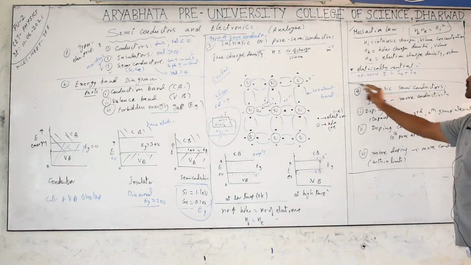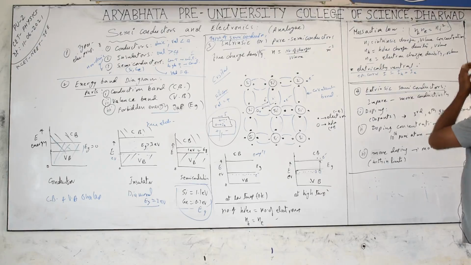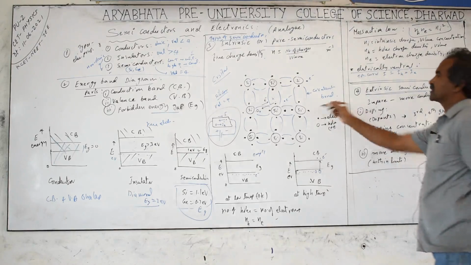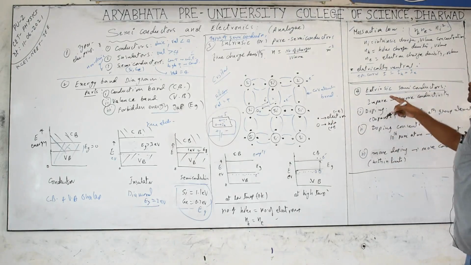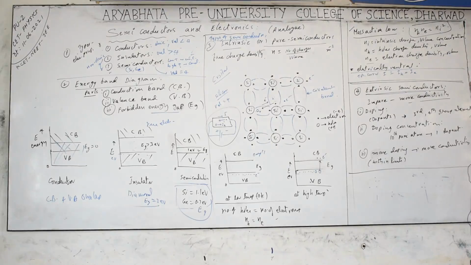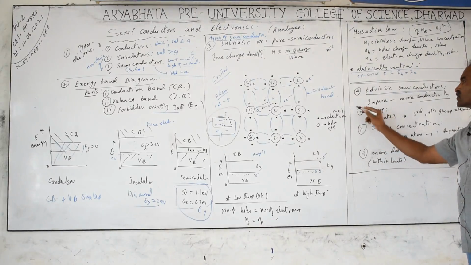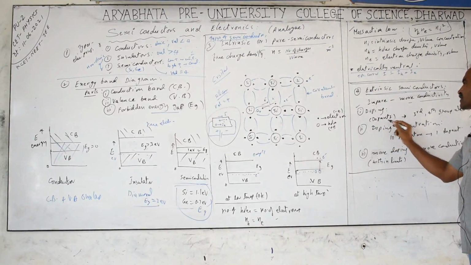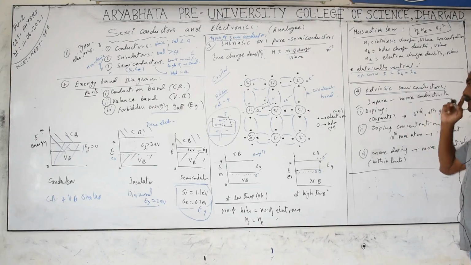Next is extrinsic semiconductors. In the case of extrinsic semiconductors, we add some impurities to the pure crystal. When you add impurity to the pure crystal, it is called an extrinsic semiconductor, and the conductivity increases. What is the purpose of adding the impurities? To increase the conductivity. These impurities are called dopants, and the process is called doping. Doping is adding impurity atoms to the pure crystal atoms to increase the conductivity.